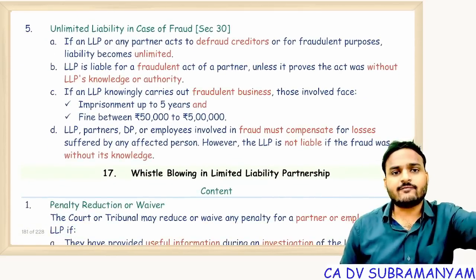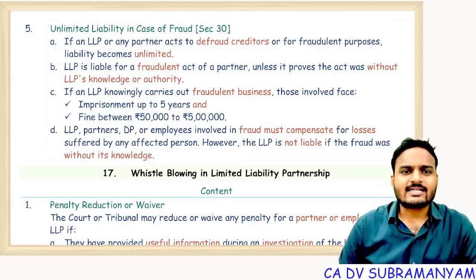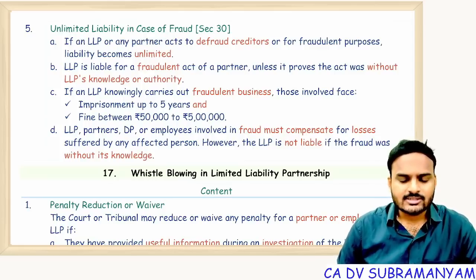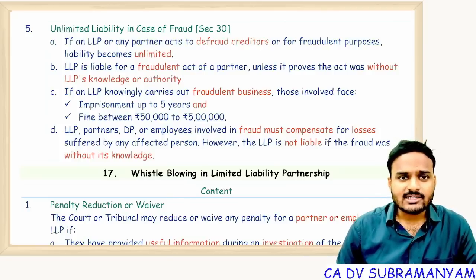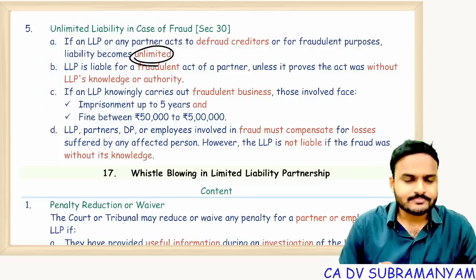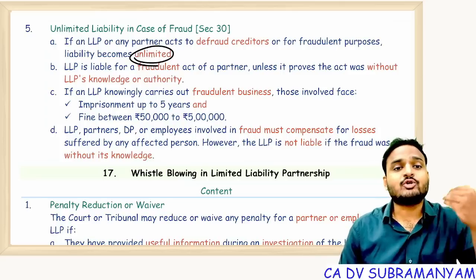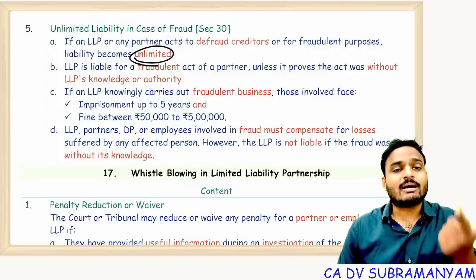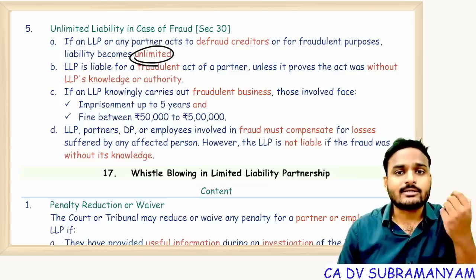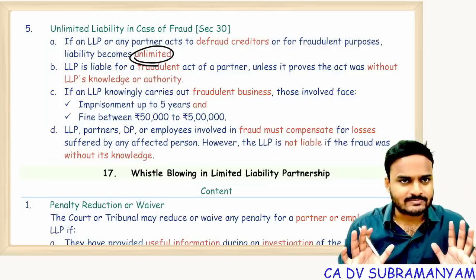Unlimited liability in case of fraud. If an LLP or any partner acts to defraud creditors, partner's liability is generally limited. But if a partner is involved in any fraud, then that partner's liability becomes unlimited. A partner who is involved in the fraud or who supports another partner to commit fraud, that means abets to commit fraud. Abets means allowing other partners to do fraudulent activities. So these partners will get unlimited liability.